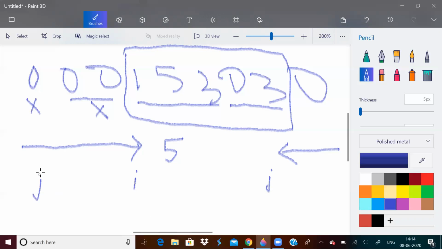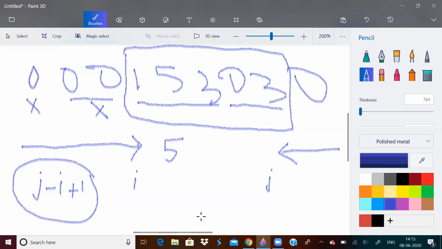The answer will be j minus i plus 1. For example, over here i is 3 because 1 has index 3 and 3 has index what? 4, 5, 6, 7. So the answer will be 7 minus 3 plus 1, 5. So j minus i plus 1 is the answer.